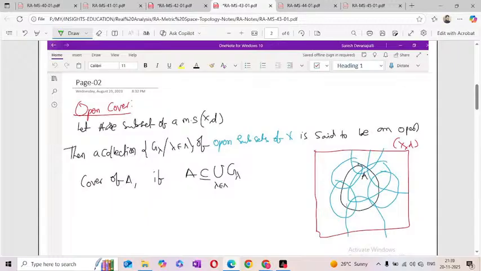That means here A is any subset of the metric space. The collection of open subsets of X is said to be an open cover if A is a subset of the union of all these open sets. We call it the open cover.